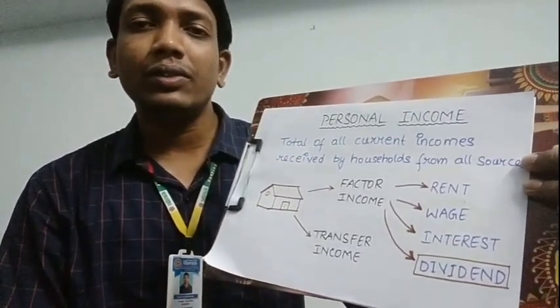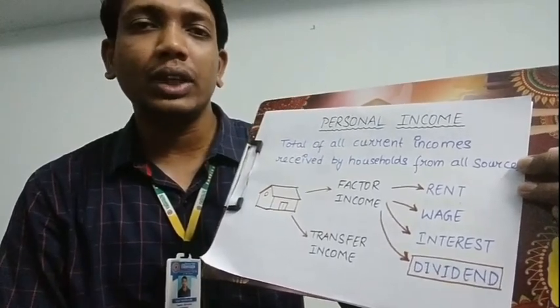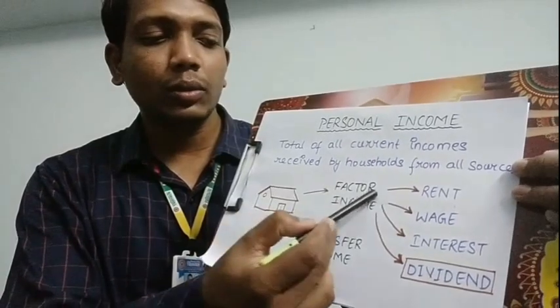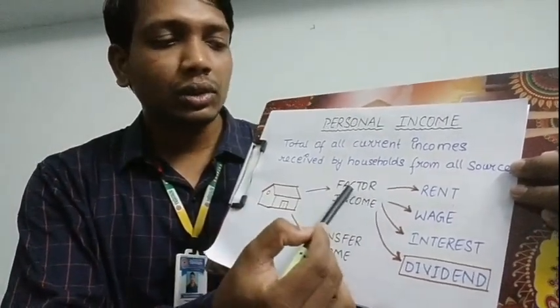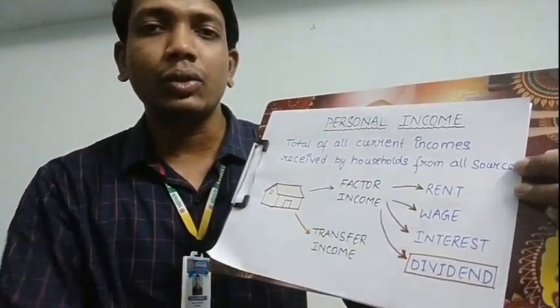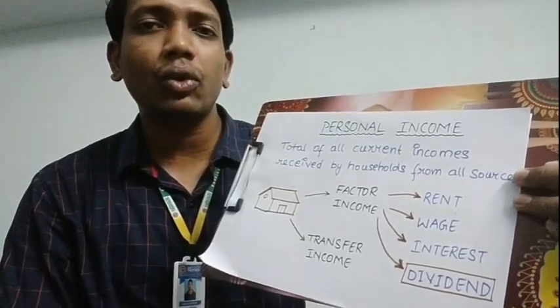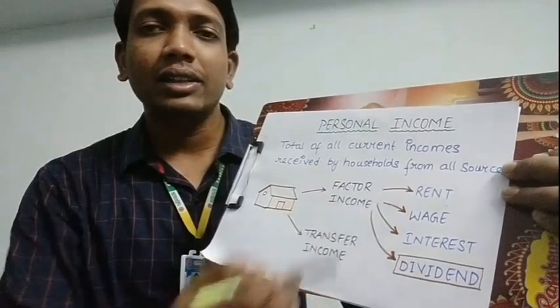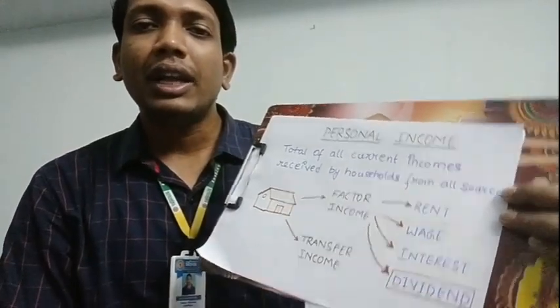Already we have discussed transfer income, so we are not going into it in detail. Here we are talking about factor income. We know that there are four factors of production which are land, labor, capital and organization or entrepreneur.